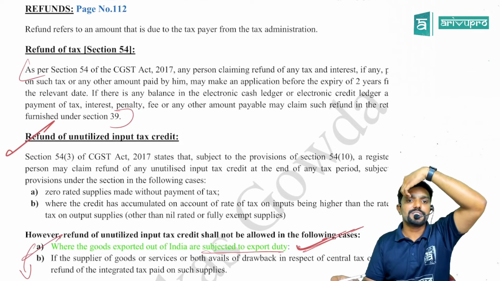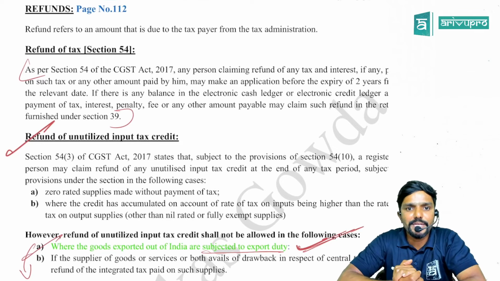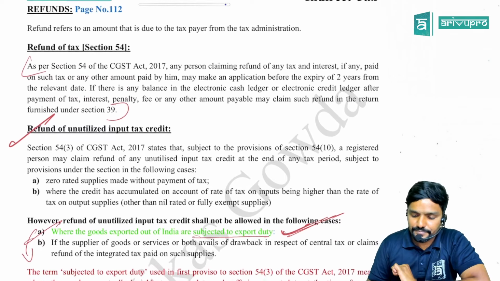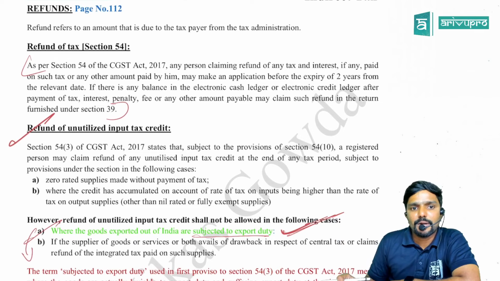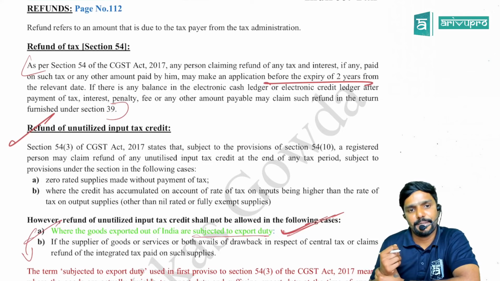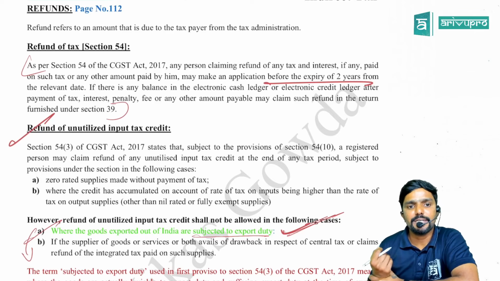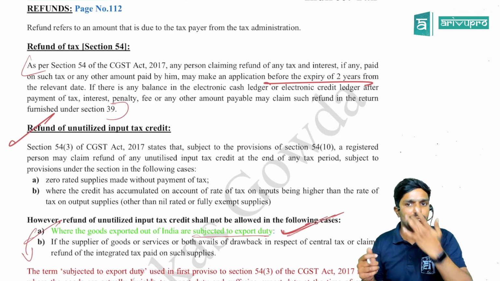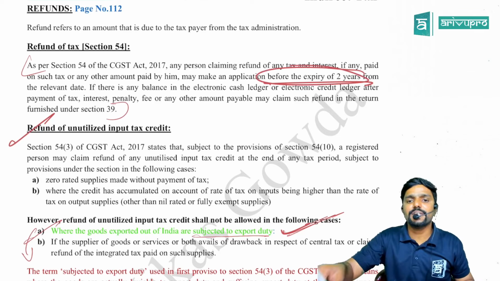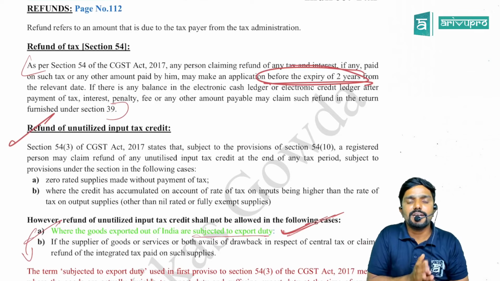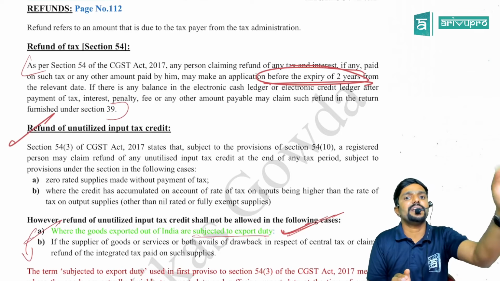Yes, guys. As per section 54 of CGST Act 2017, any person claiming refund of any tax and interest, if any, paid on such tax or any other amount paid by him may make an application before expiry of 2 years from the relevant date. If there is any balance in electronic cash ledger or credit ledger after the payment of tax, interest, penalty, fee or any other amount payable, may claim such refund in the return furnished under section 39. Now they have told you have to make an application for refund within 2 years. This 2 years is for claiming refund from only electronic credit ledger or cash ledger also. It is only for credit ledger, guys.